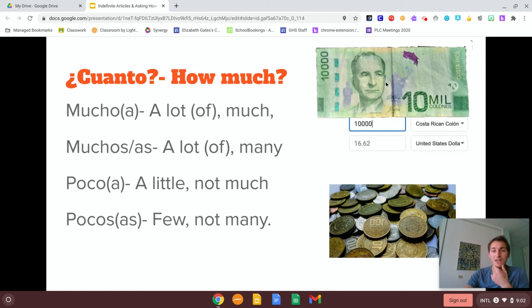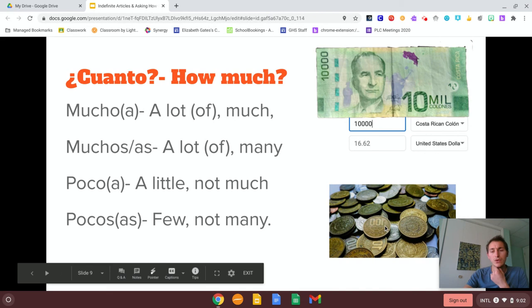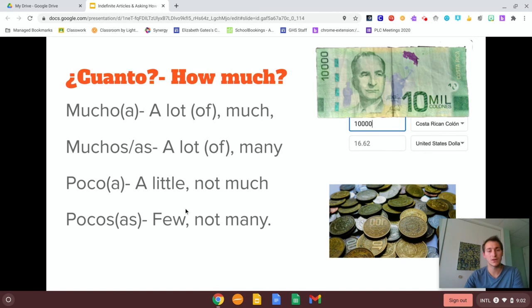All right, and this is a lot of money. 1,000 colones. It's not really that much money in United States dollars. $16.6. Colones, that's from Costa Rica. Or poco, poca, a little, not that much. So 100 colones, that is very little. That is pennies. All right, or pocas, few, not many. Poco or pocas.